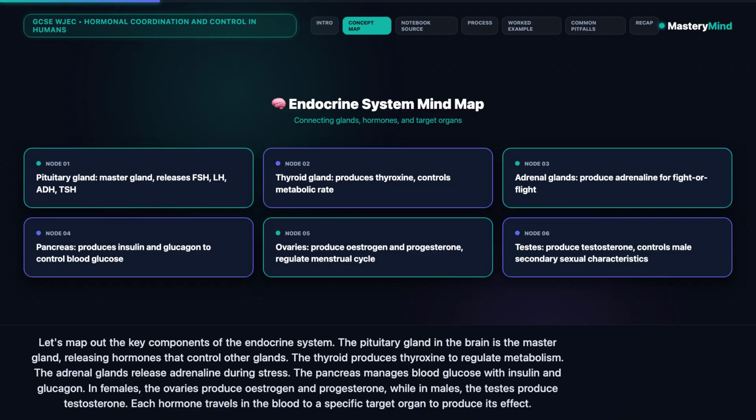In females, the ovaries produce estrogen and progesterone, while in males, the testes produce testosterone. Each hormone travels in the blood to a specific target organ to produce its effect.